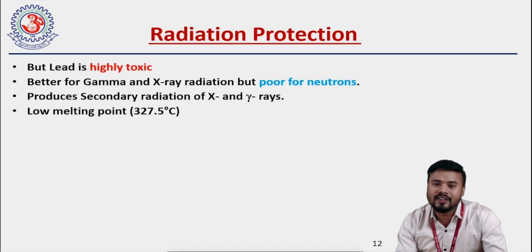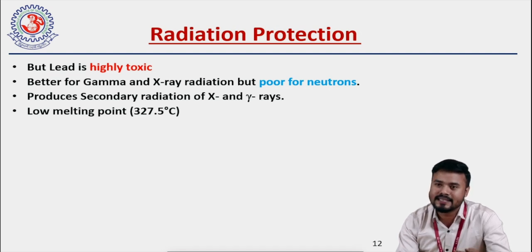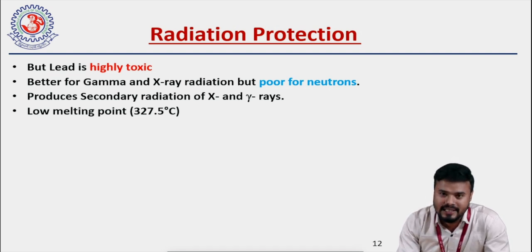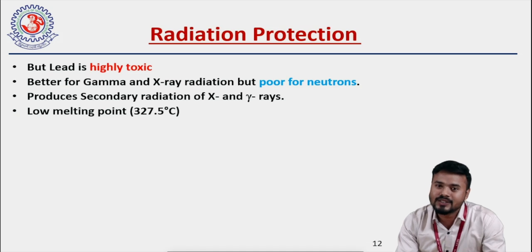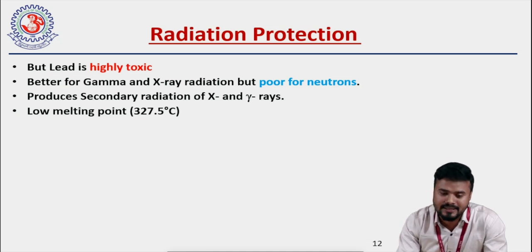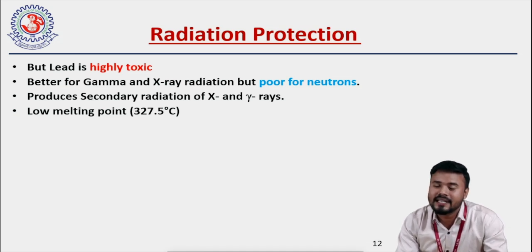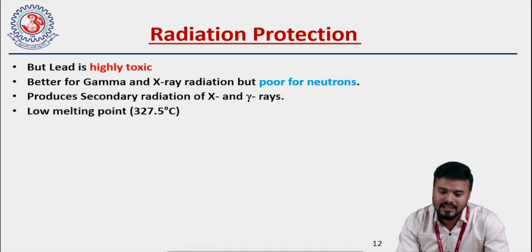Because everywhere we are using lead in most cases for X-ray and gamma shielding, but there is a problem with lead. What is that problem? Lead is highly toxic in nature, and it is not good for shielding neutrons. It is only good for shielding X-rays and gamma rays, because when lead interacts with neutrons, it generates secondary X-rays and gamma rays. Also, it has a very low melting point.